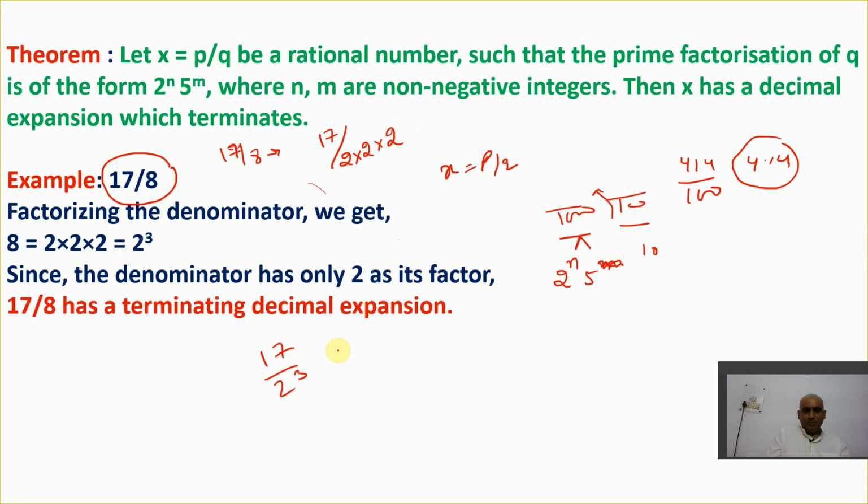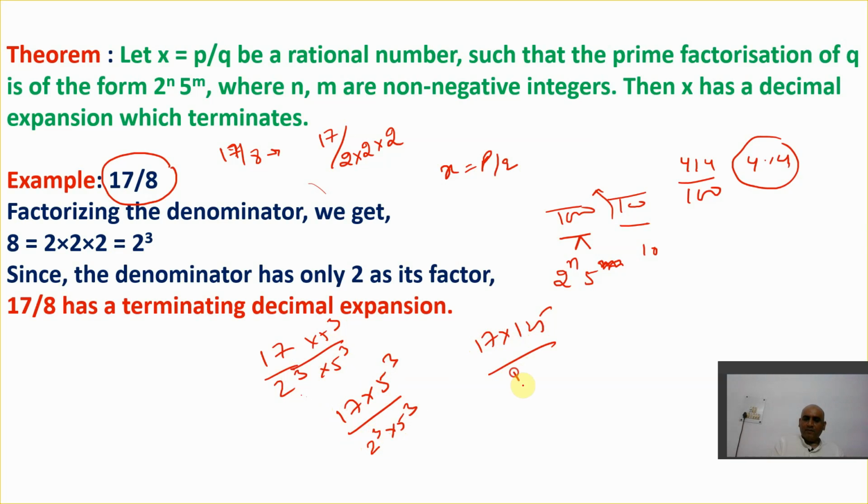So you have two ways to do it. If in the exam it says you need to find the value of the expansion, then what will you do? You know the highest power of 2 is 3, so you will also use 5 raised to power 3, and you will get a resultant with three zeros downwards. So 17 multiplied by 5 raised to power 3. So this is 2 to power cube multiplied by 5 to power cube. So that is 17 into 125 upon 1000.